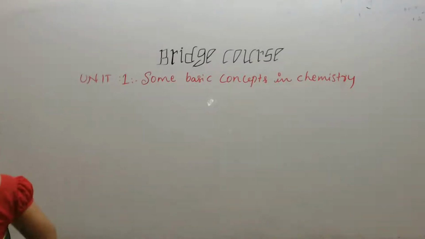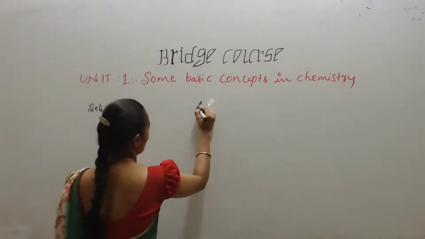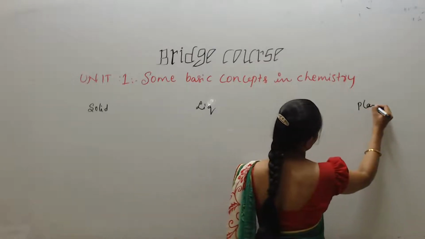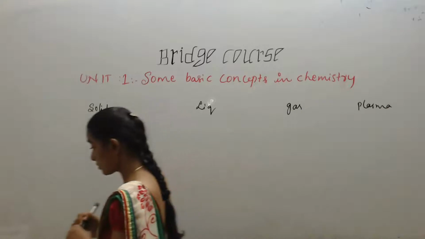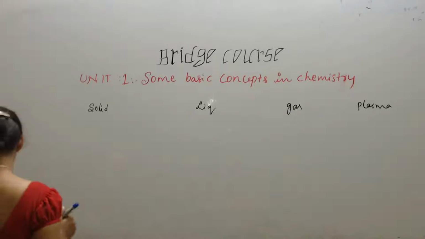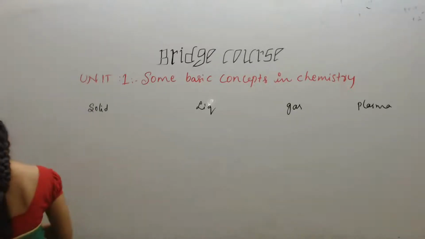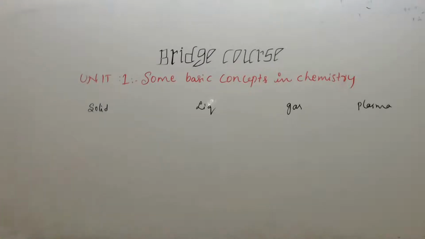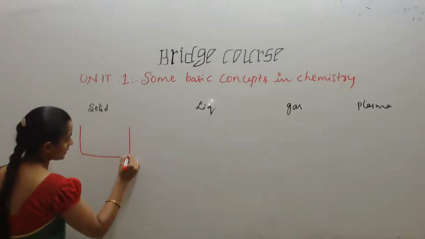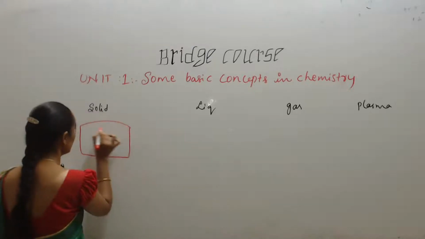This is physical state, students. This is solid, liquid, gas, and plasma. Okay, so the solid, liquid, and gas state is based on what? The arrangement of the atoms. So first I write here arrangement of the atoms. So this is solid, students. It is a container or a unit volume or a square unit area, you assume.